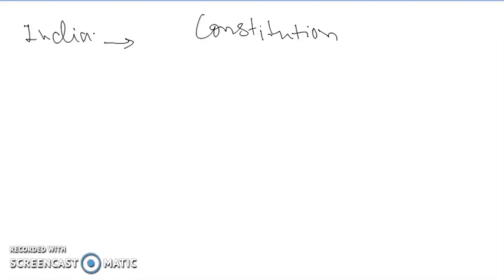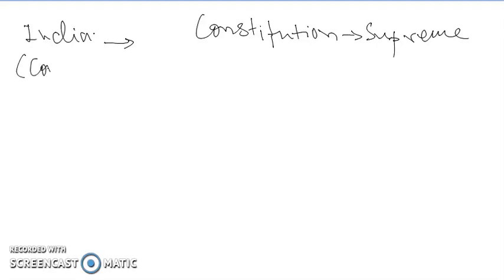The reason is that in India we follow the concept of constitutional supremacy. In India, the constitution is supreme. So we follow the concept of constitutional supremacy.